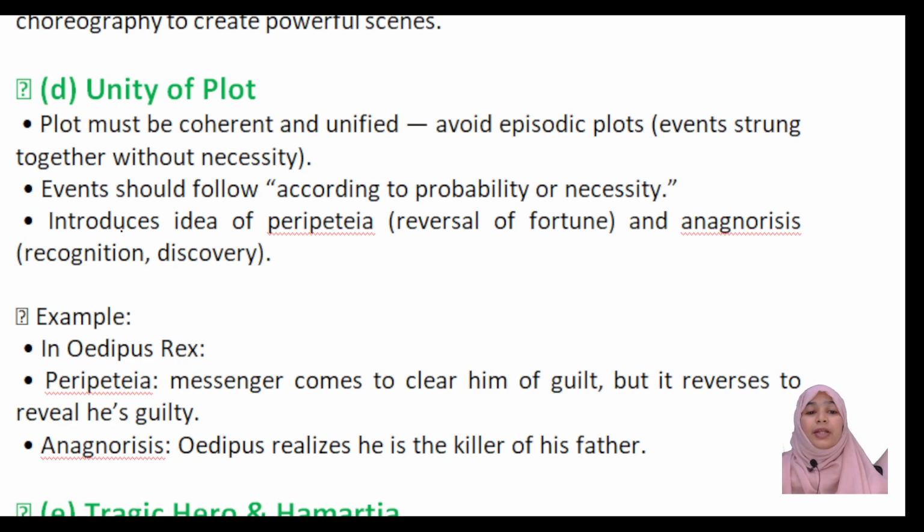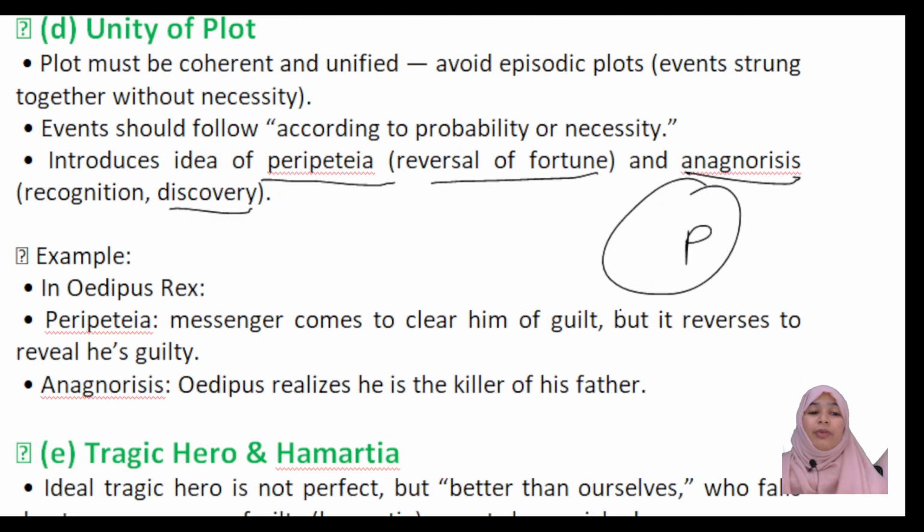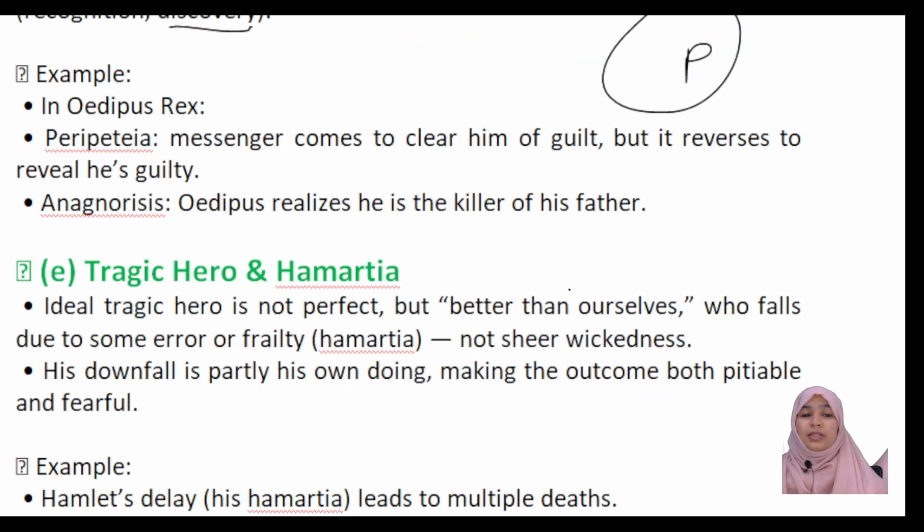Probability and necessity, and introduce the idea of peripetia, reversal of fortune, and anagnorisis, recognition and discovery. In the plot, we should see these things. For example, Oedipus is the best example, as we have studied.